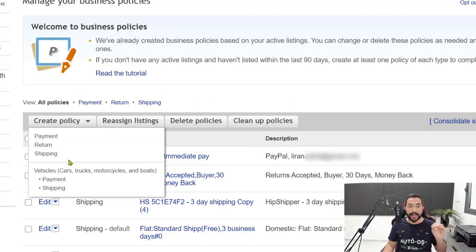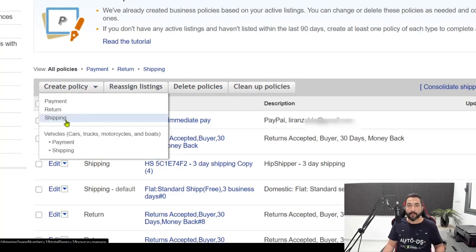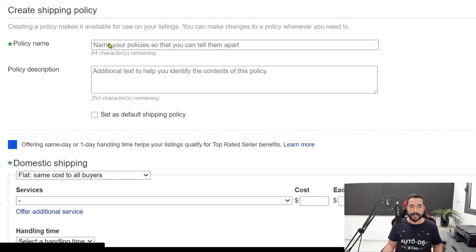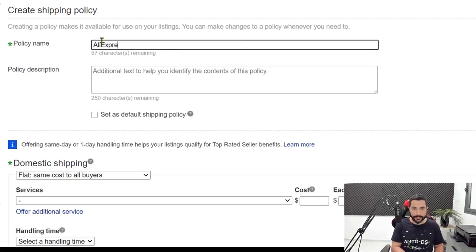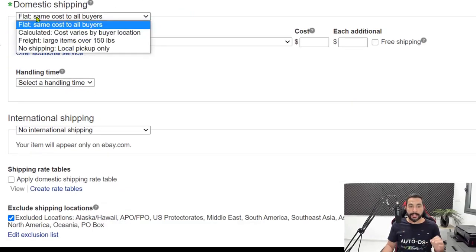Next, let's create our shipping policy. So back to our business policies page, we're going to click on create policy, and this time we're going to click on shipping. So let's go and create our shipping policy right now. The shipping policy's name, again, is going to be AliExpress shipping policy. Then we're going to scroll down, and now in the domestic shipping, we're going to keep it on flat, same